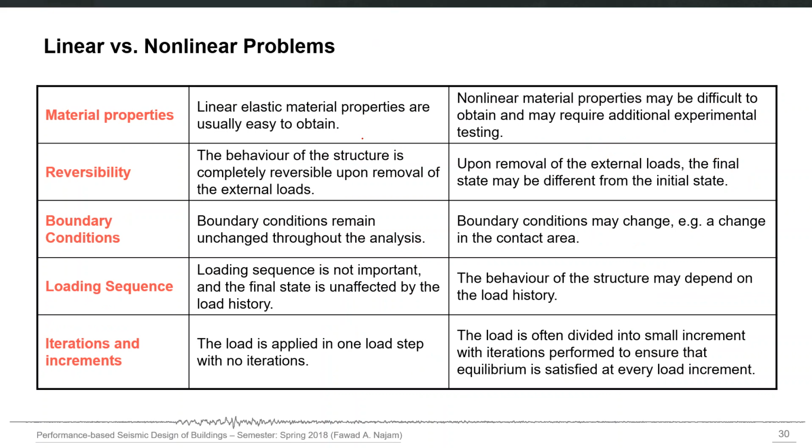Material properties obviously will be linear elastic and easy to obtain. So for the stress strain curve, you just need one number to define a material, E, and maybe Poisson ratio also. But for nonlinear material properties, you have to actually define the full stress strain curve, and that is not very easy to obtain. Maybe you need to carry out certain tests and then you can get that behavior and then you can provide it as an input.